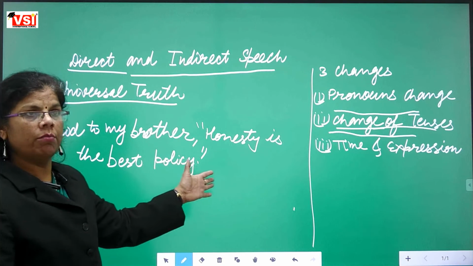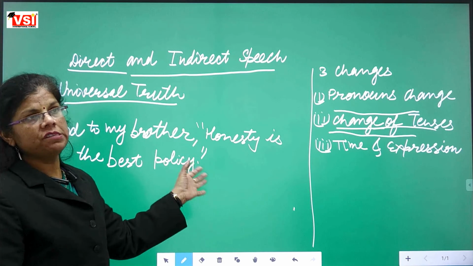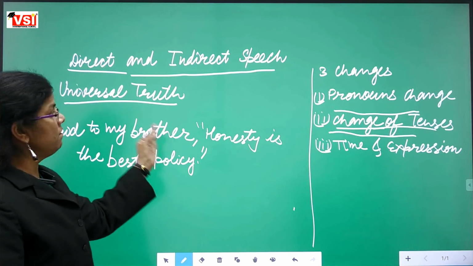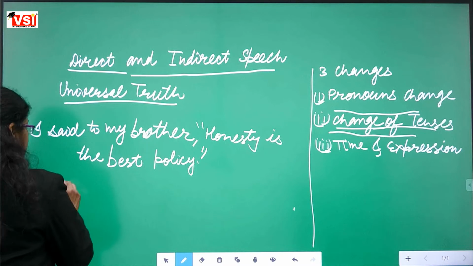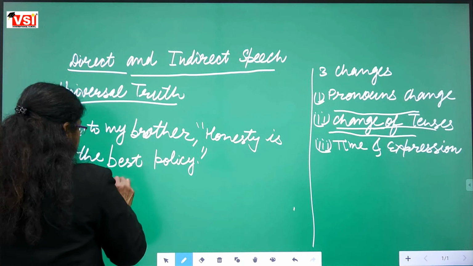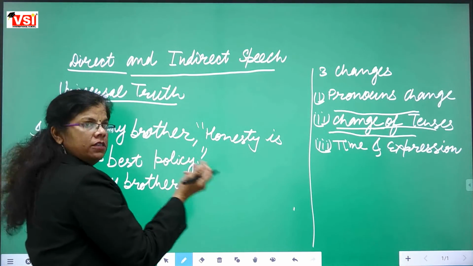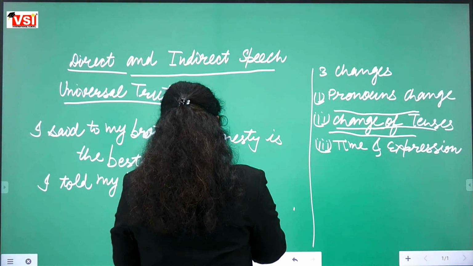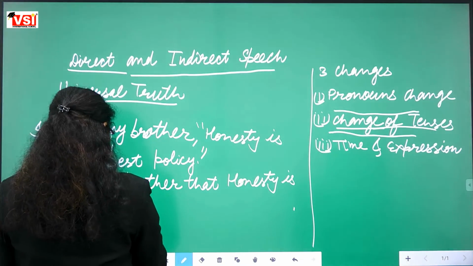This is a proverb. So whenever we are having any proverb also, it is always same at each and every place. So it won't be changed. It will change according to the universal truth sentence. So what will it become? I said to will be changed into told. I told my brother that honesty is the best policy. The comma and inverted commas will be removed, and that will come. Honesty is the best policy. Very good.